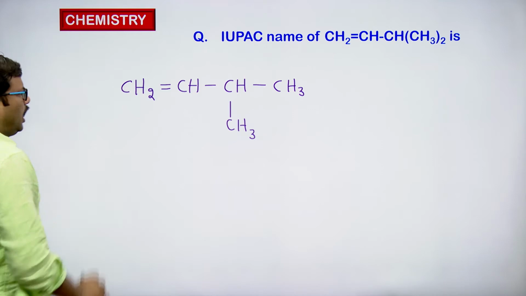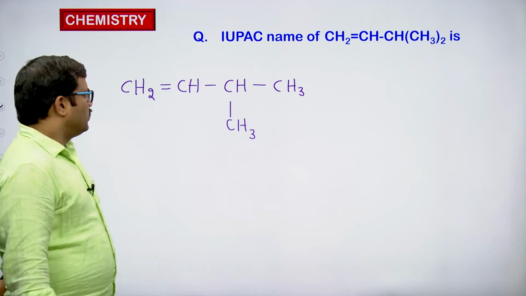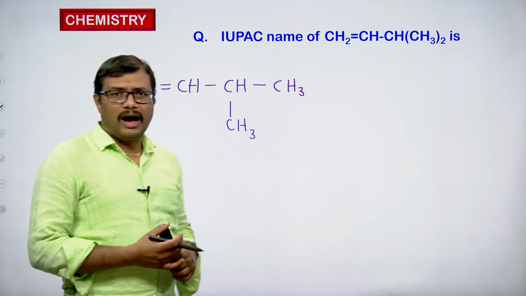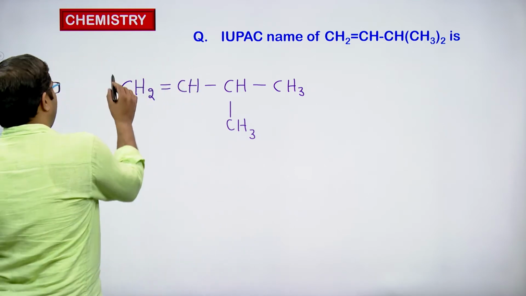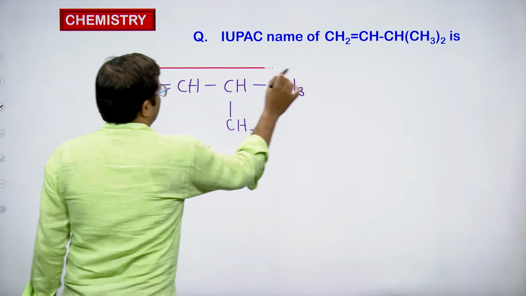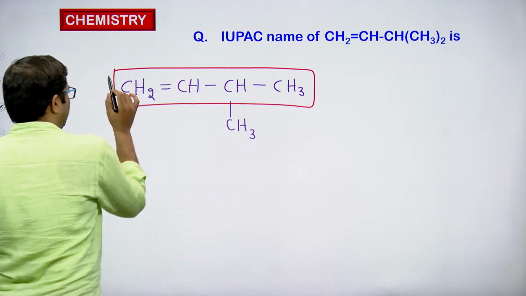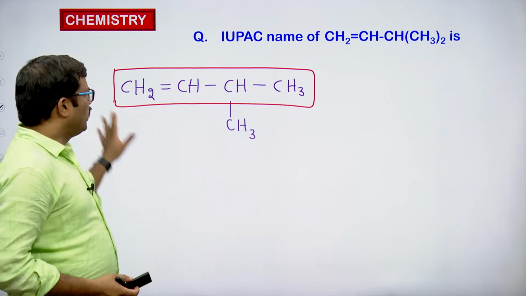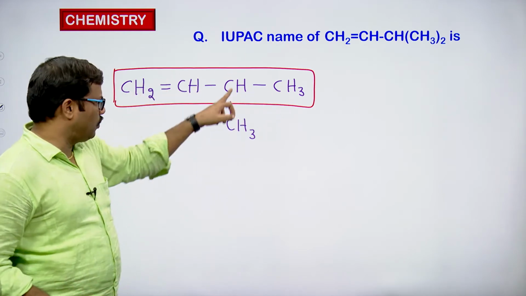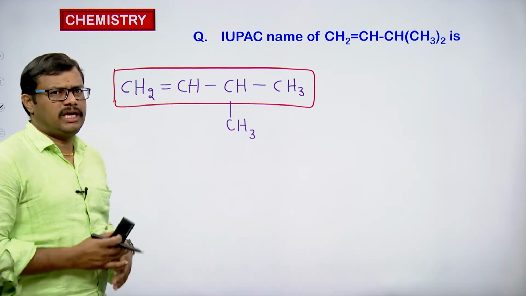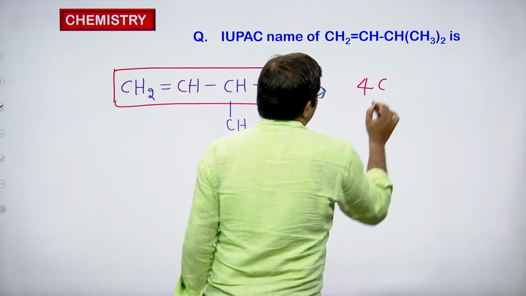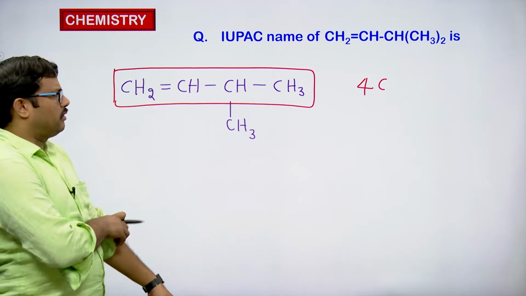Now this is an alkene molecule, and we have to select the longest continuous carbon chain having the maximum number of carbon atoms including the double bond. If you go straight or straight and downside, we get the same number of carbon atoms. So 4 carbons are present in the molecule, so it should be butene, first thing.